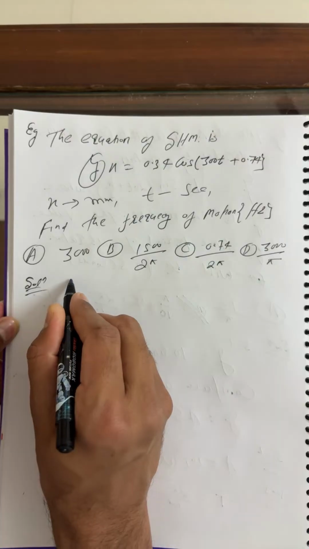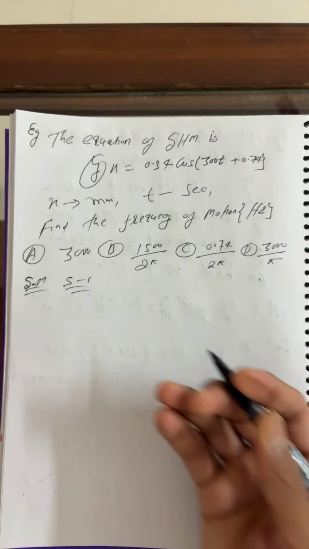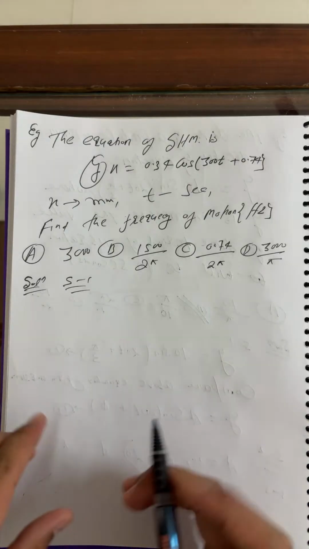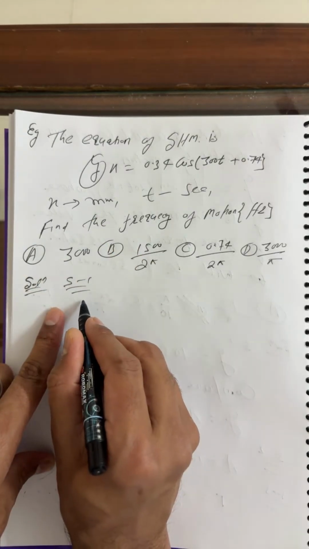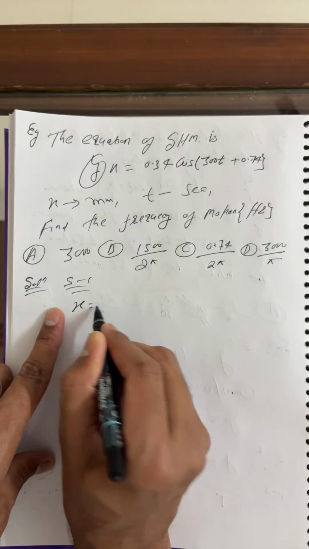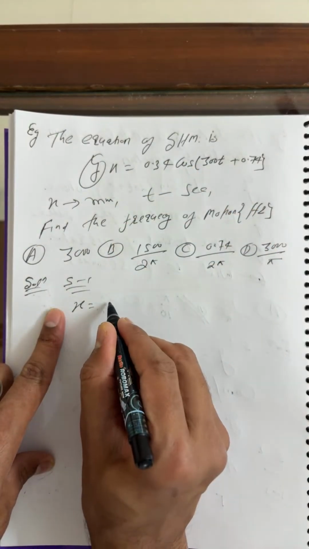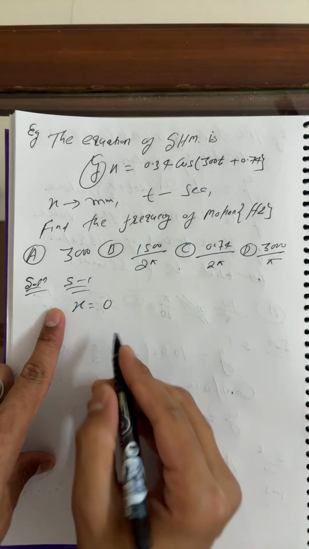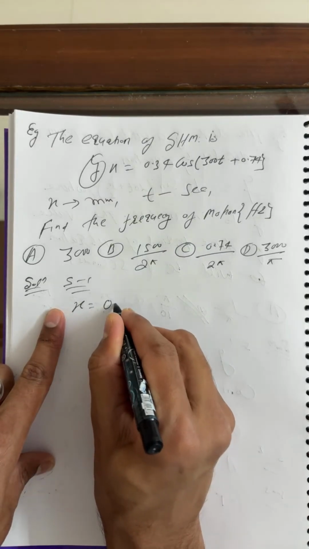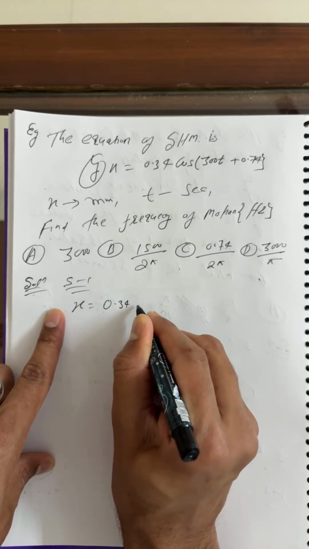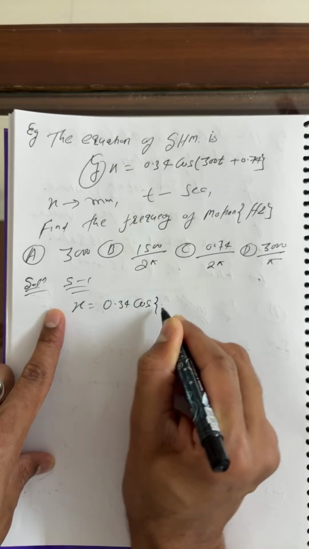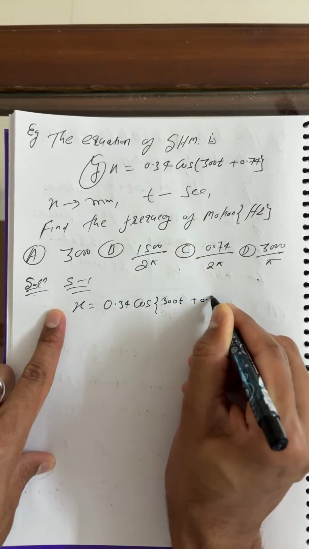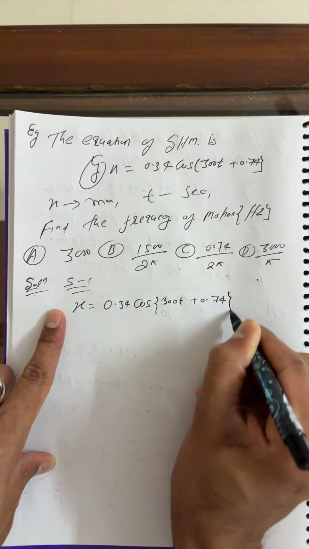Okay, bacha, this is step one here. Everyone always goes ahead for the solution step by step. So this is step one: you first write the given equation. X is equal to 0.34 cos of 300t plus 0.74, right?